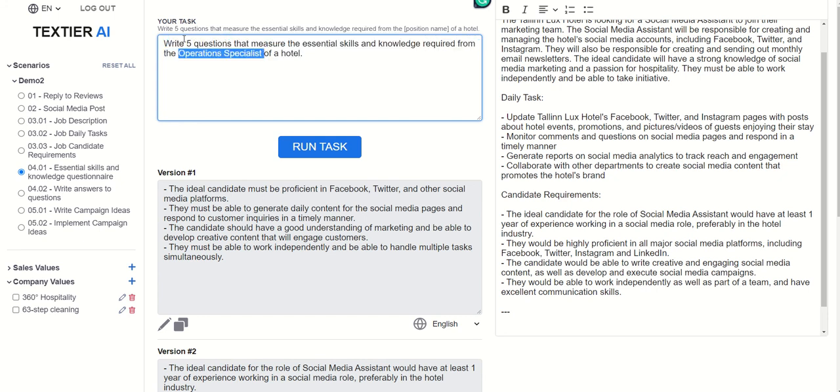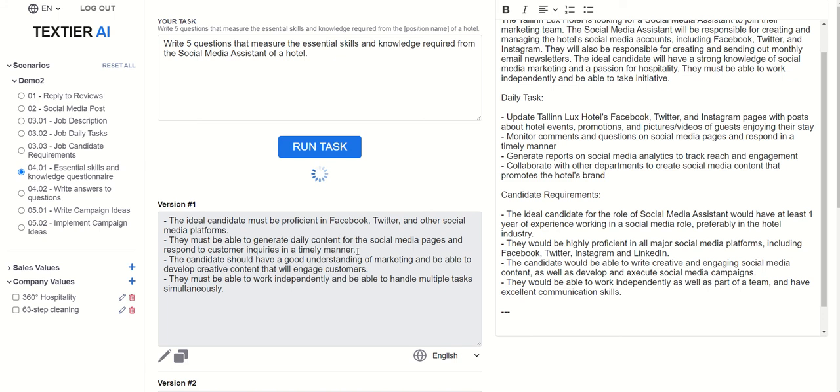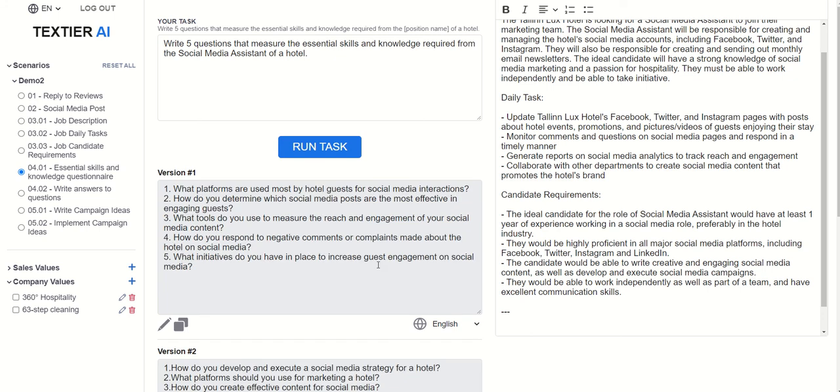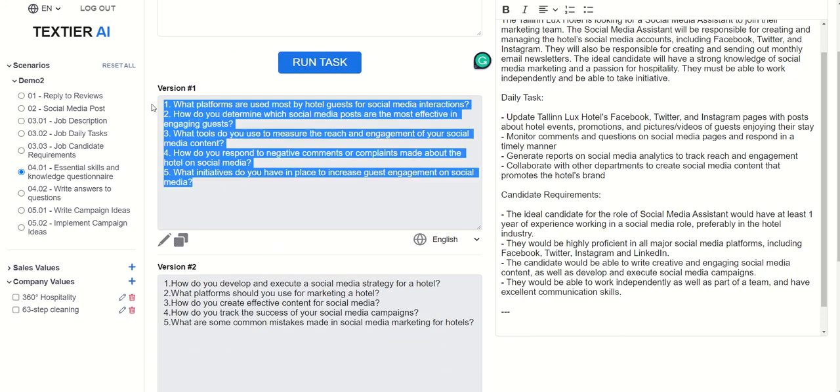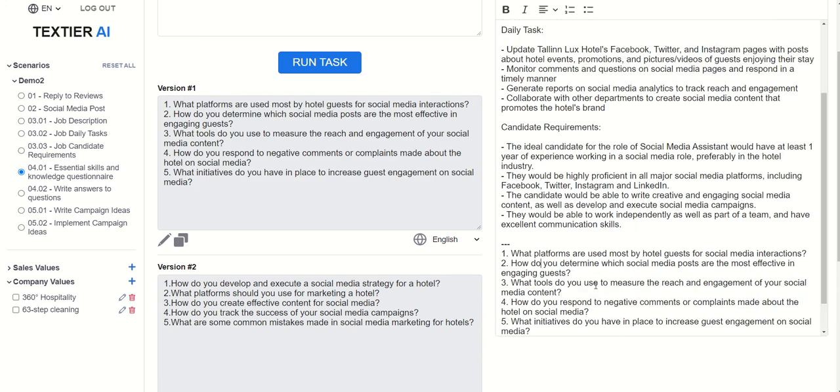Of course, you can do that too, but we had social media assistant. So let's generate these questions for that. And we have them. So we can save this.